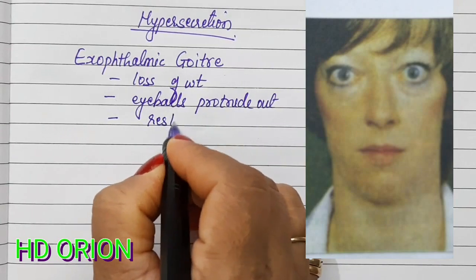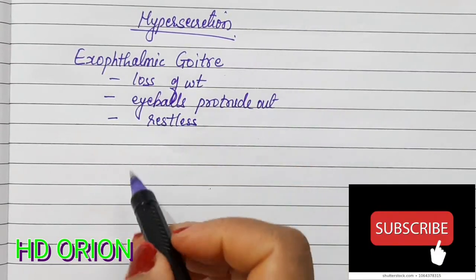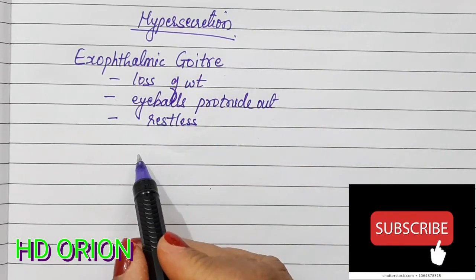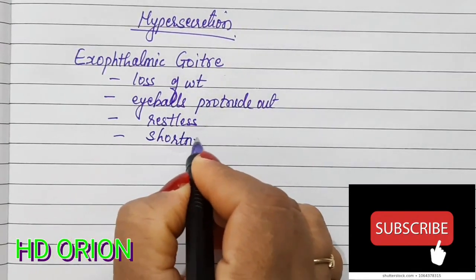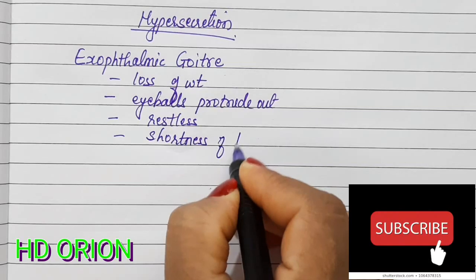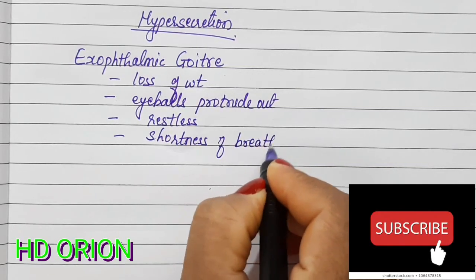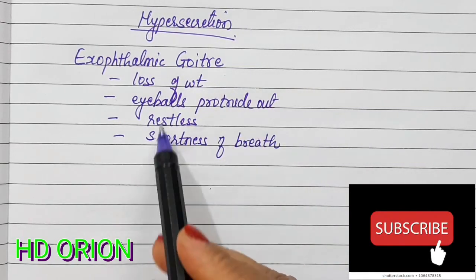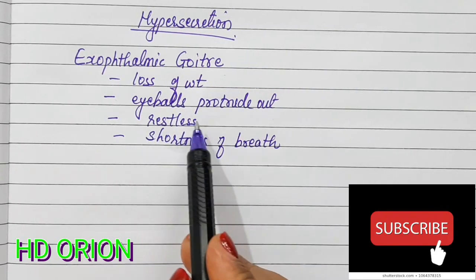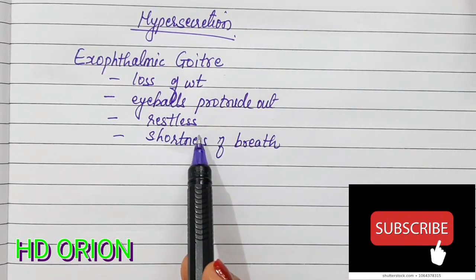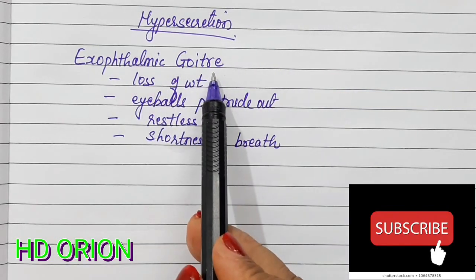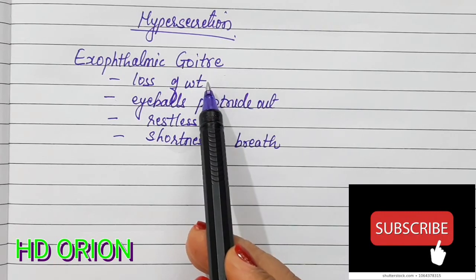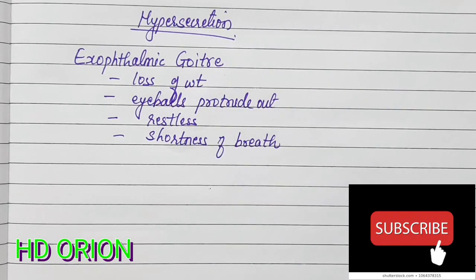The person is usually restless because the person is short of sleep, as well as having shortness of breath. So these are the symptoms. The person usually loses weight, the eyeballs protrude out, restlessness is seen, and shortness of breath is seen in a person who is suffering from exophthalmic goiter. This is the condition due to increased activity of the thyroid gland.